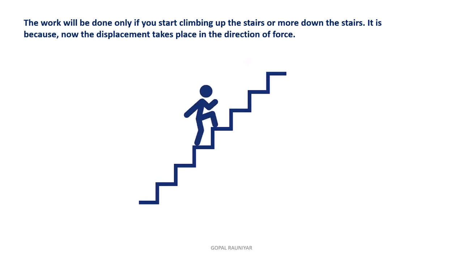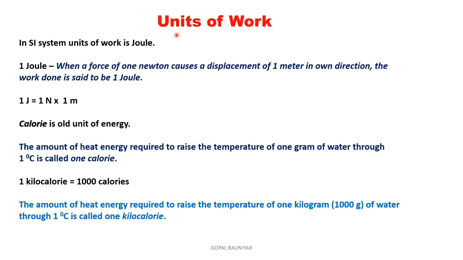Okay, so students, now we will see units of work. So in SI system, unit of work is joule. So SI unit of work is joule, and also SI unit of energy is joule. So how can you define 1 joule? When a force of 1 Newton causes a displacement of 1 meter in its own direction, the work done is said to be 1 joule.